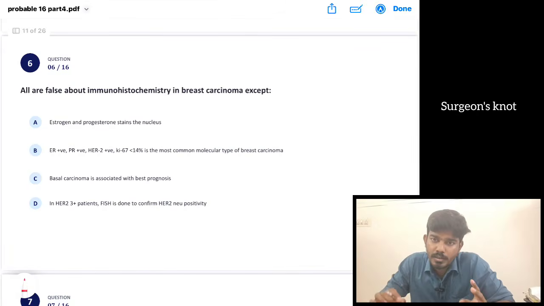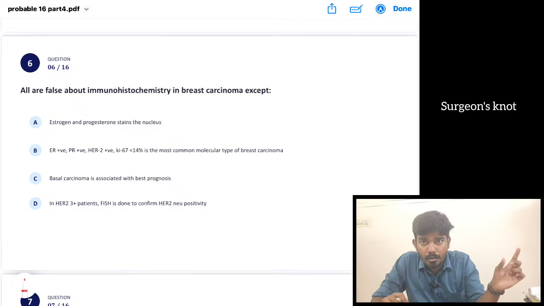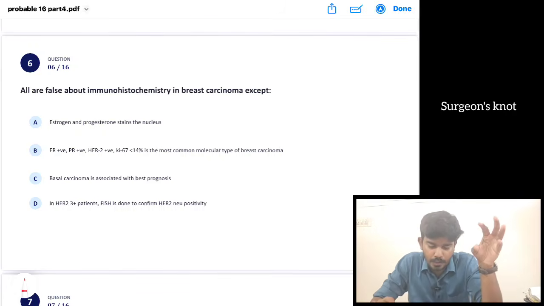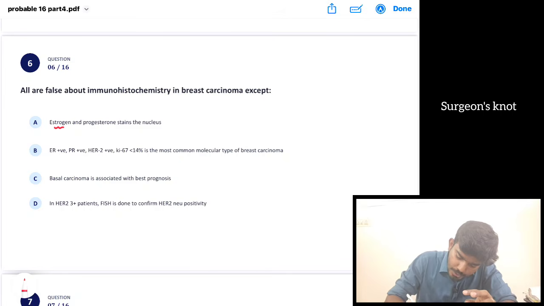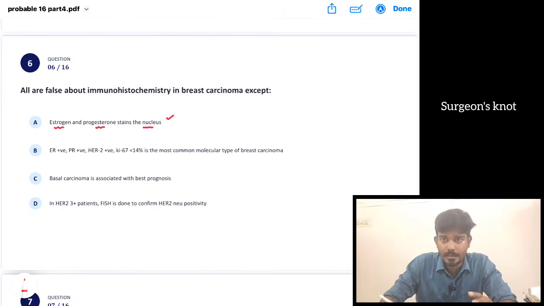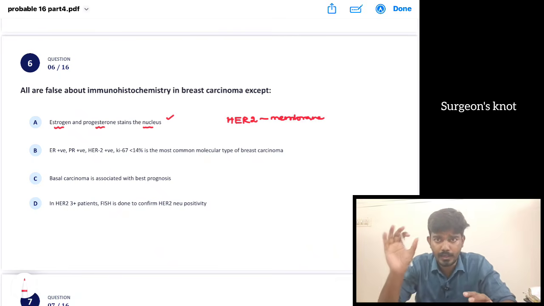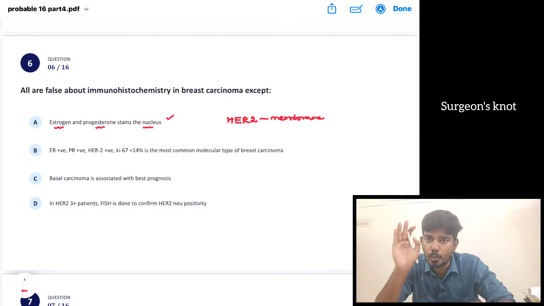Then, all are false about immunohistochemistry in breast carcinoma except. So there are two negatives. All are false except. So what are they asking? Which of the four options is true; which of the following is true, they are asking. So here, estrogen and progesterone stain the nucleus. It is the correct answer. Whereas HER2/neu stains the membranes. So the staining appears brown only in the membrane, whereas ER and PR stain the nucleus.